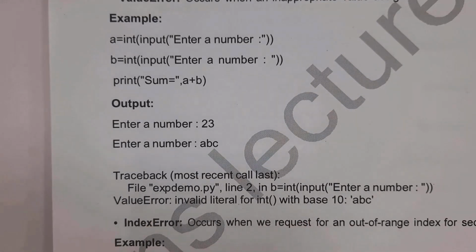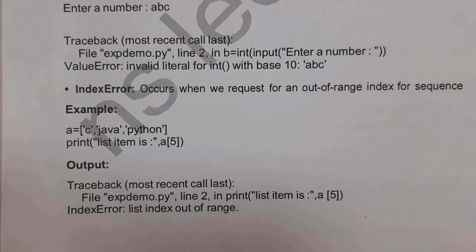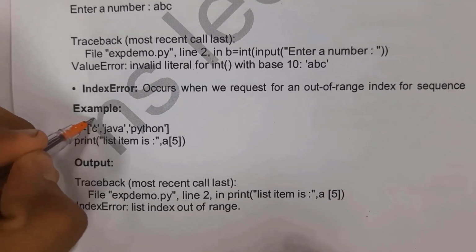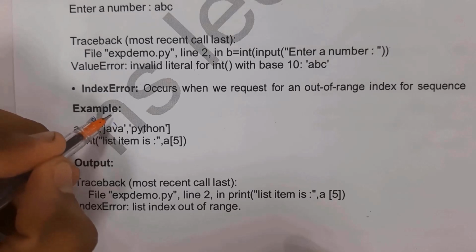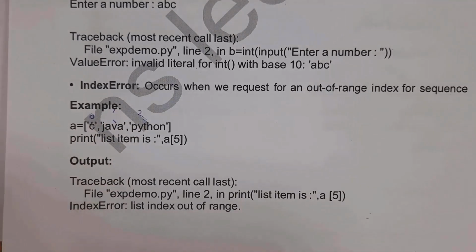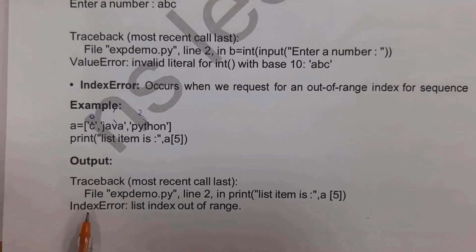And next I will explain what is index error. For example, I wrote a equal to a list. The list contains 3 elements: C, Java and Python. Next I write print list item is a of 5. A of 5 is nothing but the value present at index number 5. C is present at index number 0, Java at index 1 and Python at index number 2, and there is no index number 5. It will display index error, that is, IndexError: list index out of range.